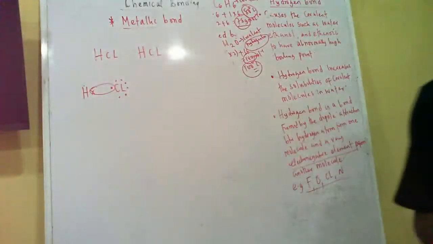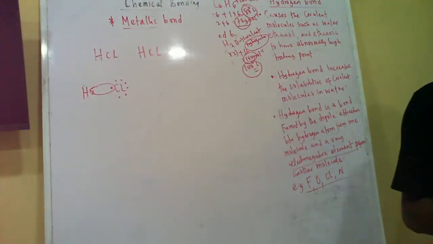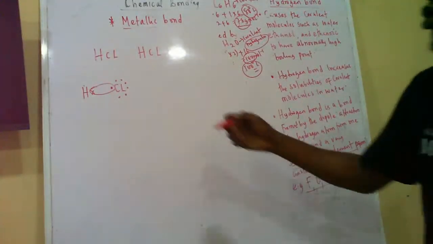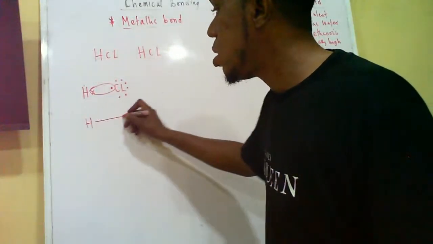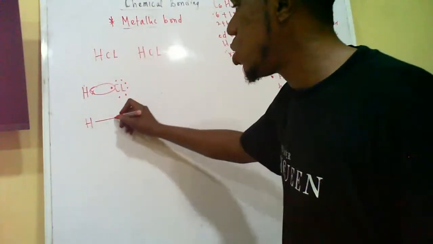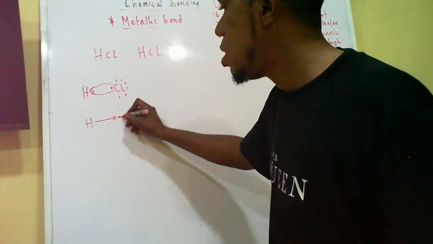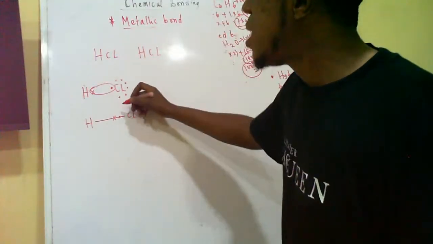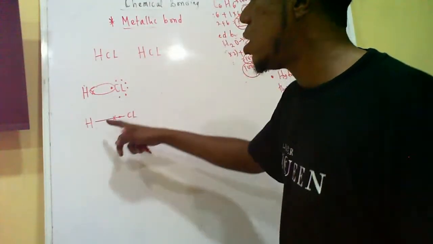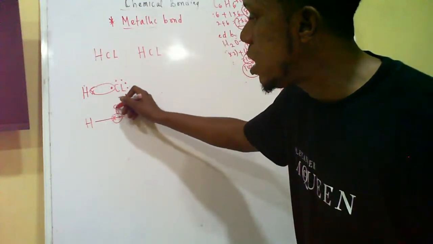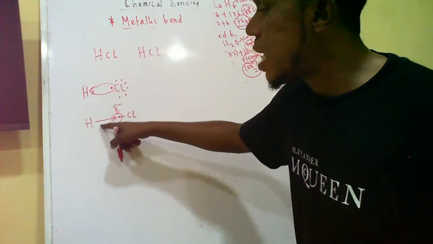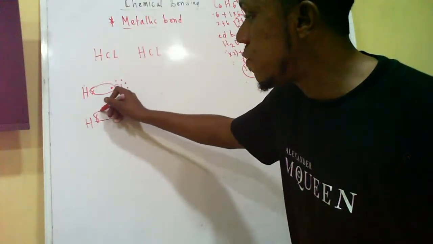But because chlorine is more electronegative than hydrogen, chlorine will try to drag the electrons closer to itself, leaving hydrogen far from the electrons. So the electrons will now be near the chlorine. So what will this create? This will create a negative pole. This side that has no electron will become a positive pole.